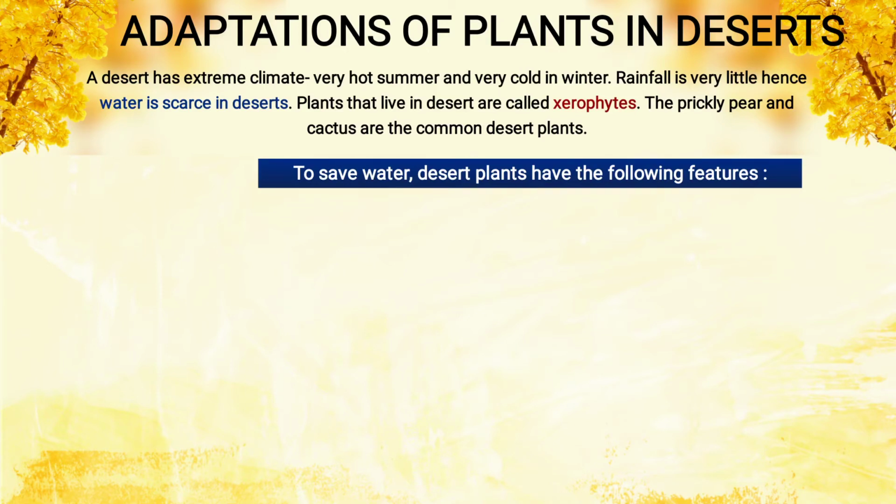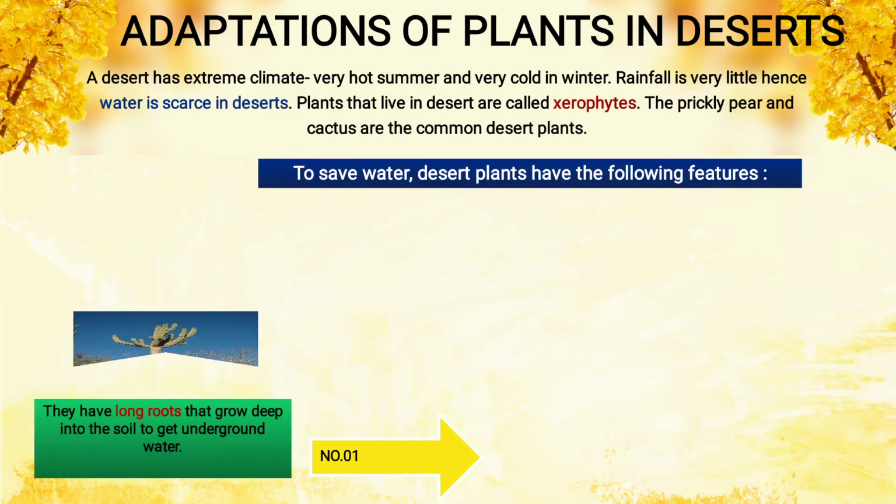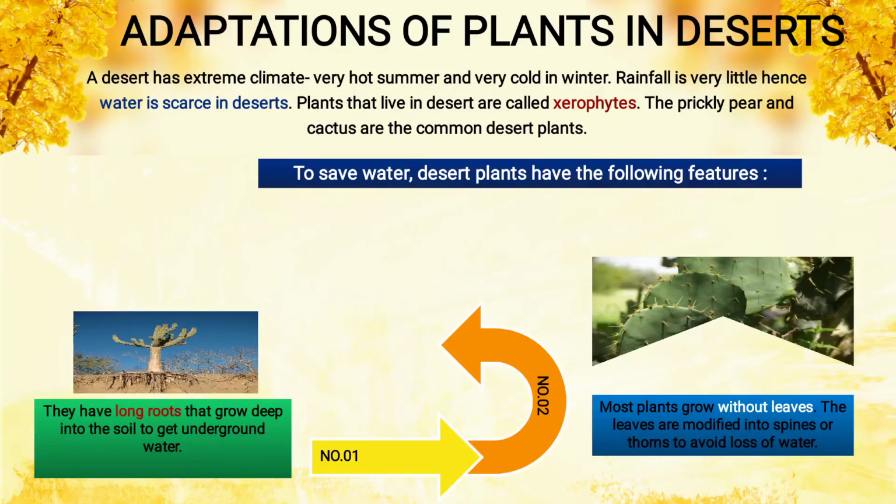Like how we have studied in adaptation in animals, the camel was saving water in the hump, like that plants also have to save water. Desert plants have the following features. Number one, they have long roots that grow deep into the soil. Now you see in the image, the plant has a long root deep under the soil to get the underground water. Number two, most plants grow without leaves, because if leaves were there, evaporation would be more and loss of water would be more. So that's why the leaf is not present.